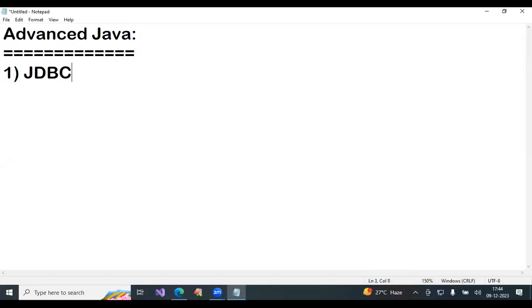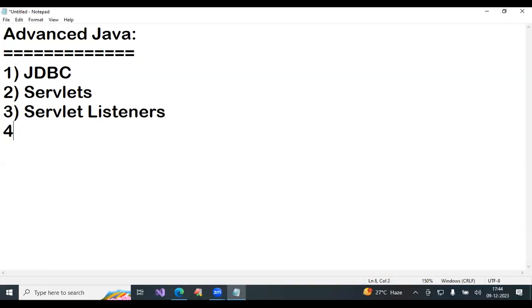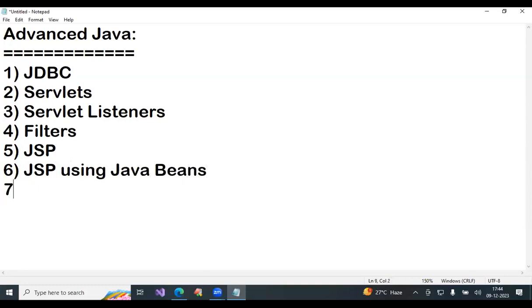First one JDBC, second Servlets, third Servlet listeners, fourth filters, fifth JSP, sixth JSP using Java Beans. Next JSPEL, next JSTL, ninth MVC. So this is the advanced Java content. These are the topics you are going to see.